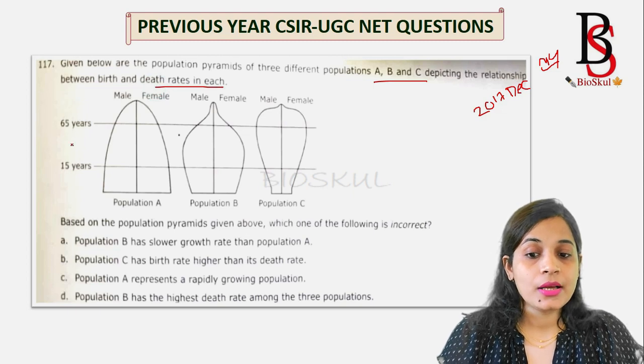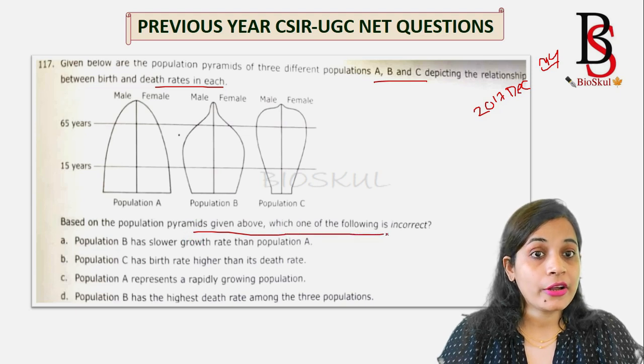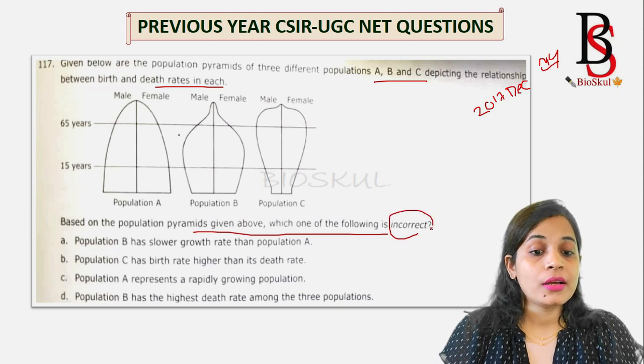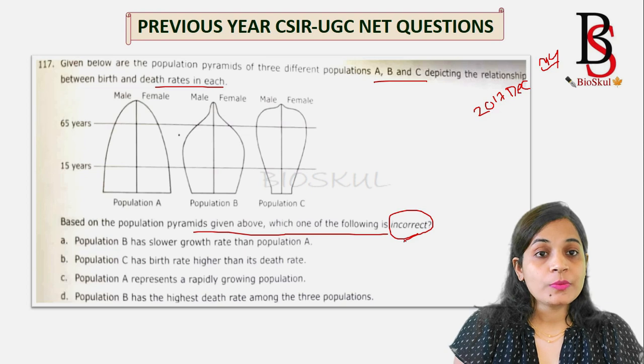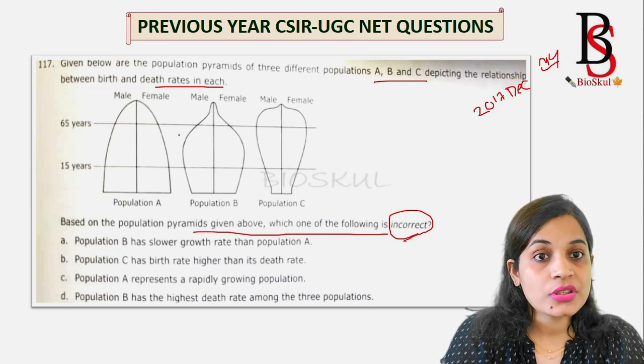Based on the population pyramid given above, which one of the following is incorrect? It's asking which of the options is incorrect, so before answering any question, you should read the question twice.